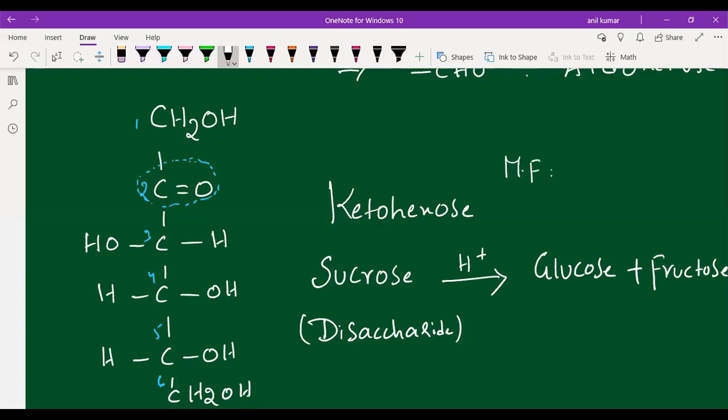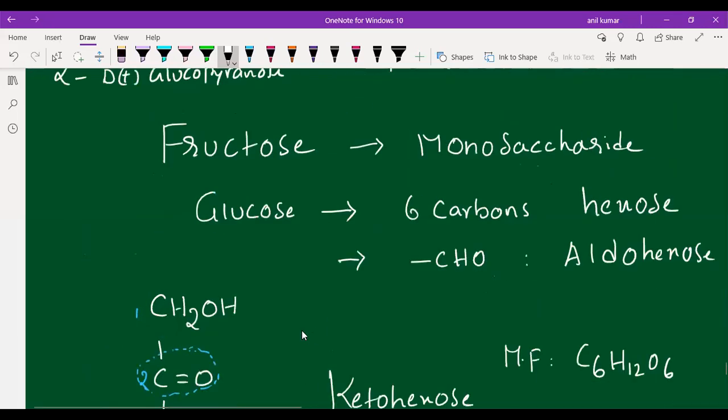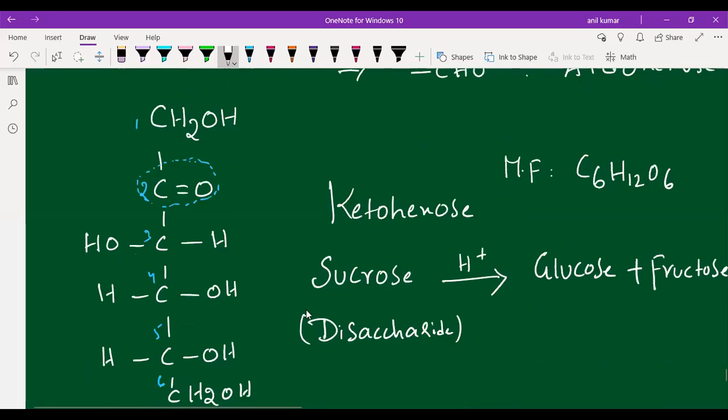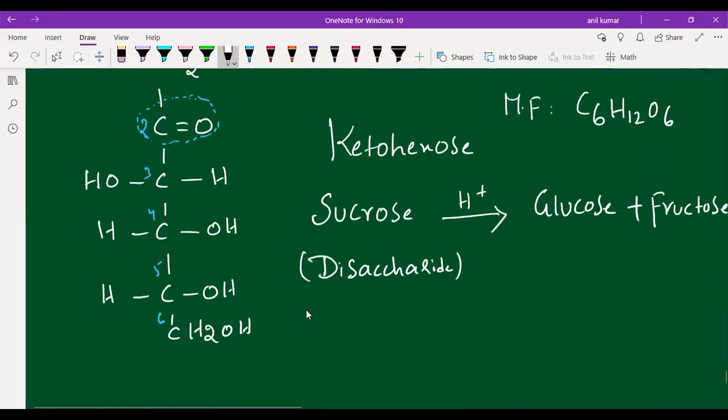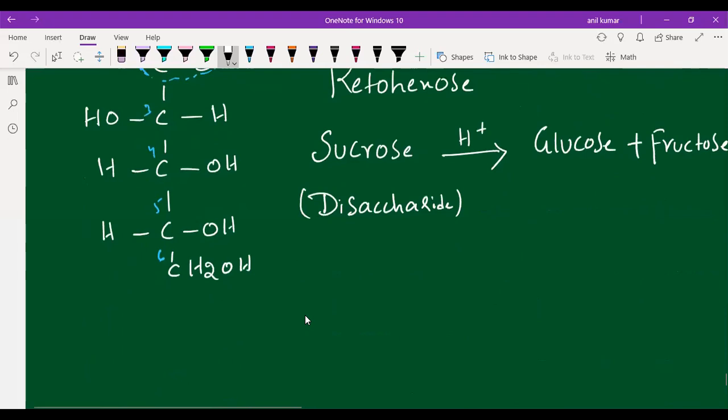Next, what is the molecular formula of fructose, students? It is C6H12O6, the same as the molecular formula of glucose. Both glucose and fructose have the same molecular formula, C6H12O6. Next, it comes under which type of designation? It comes under the D series only, students.